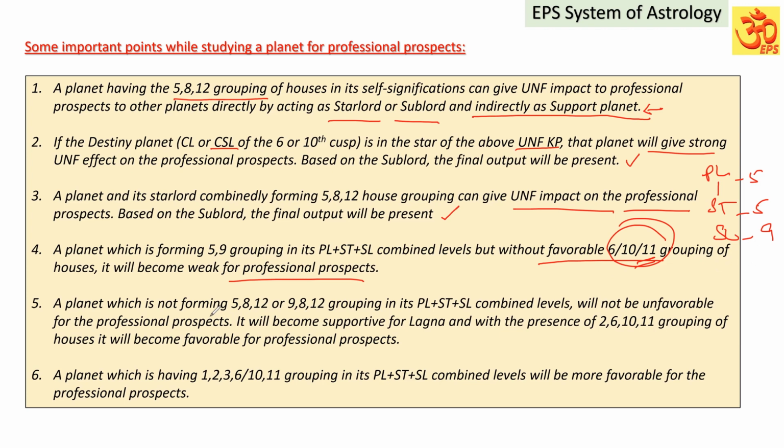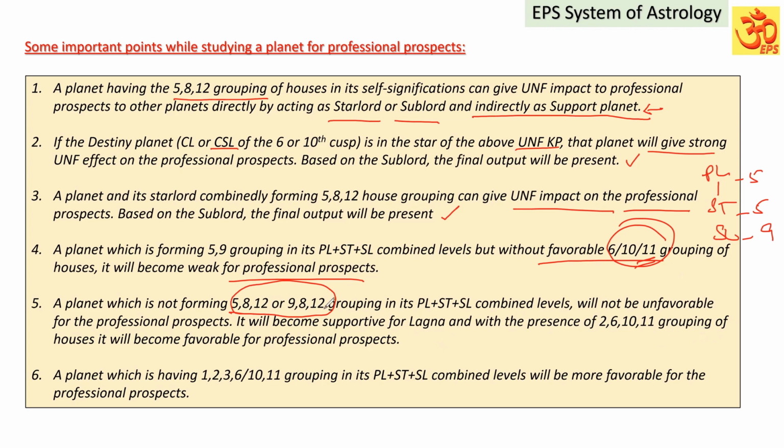A planet which is not forming 5, 8, 12 or 9, 8, 12 grouping in its planet, star and sublord combined levels will not be unfavorable for the professional prospects. It will become supportive for Lagna, and with the presence of 2, 6, 10, 11 grouping of the houses it will become favorable for the professional prospects. It means a planet which is not forming this unfavorable grouping in the combined levels is not unfavorable for the professional prospects, right? It will become supportive for the Lagna, right?